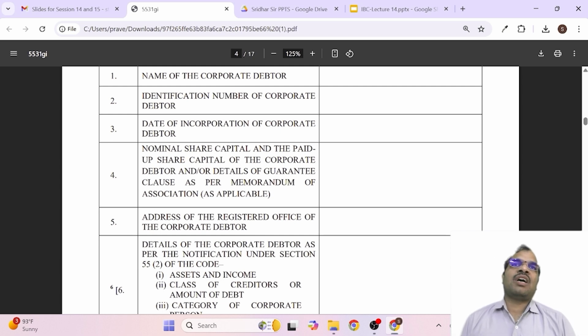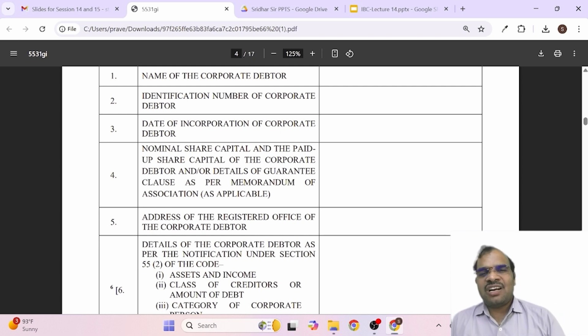Suppose the company is limited by guarantee, then guarantee clauses will be there. If the company is limited by shares, then obviously you are going to have the nominal authorized share capital and the paid up share capital.